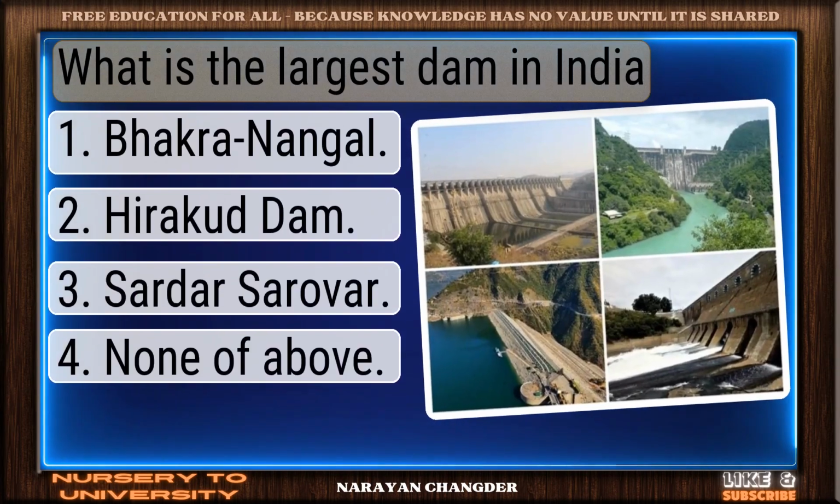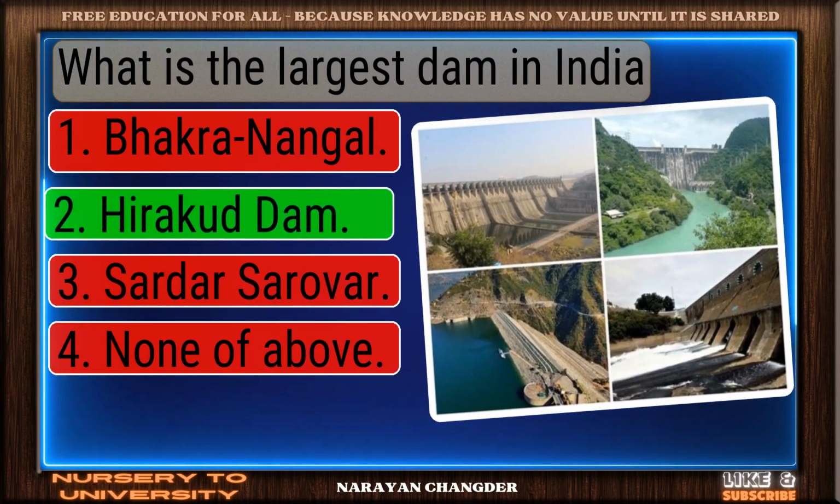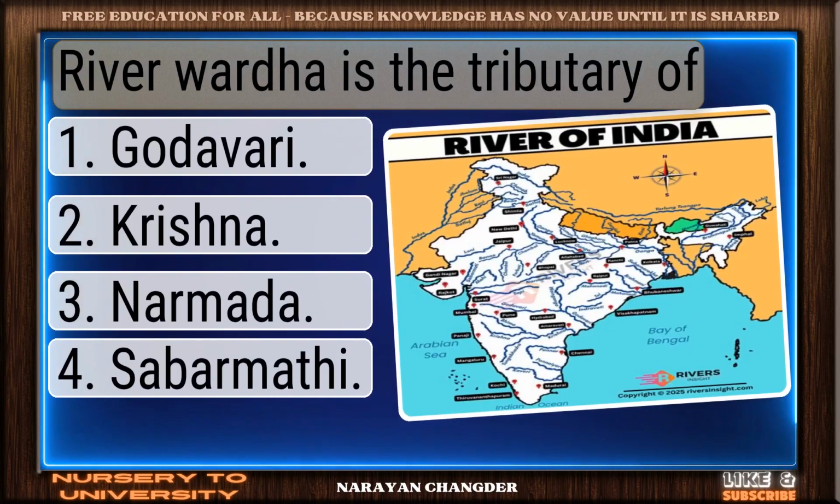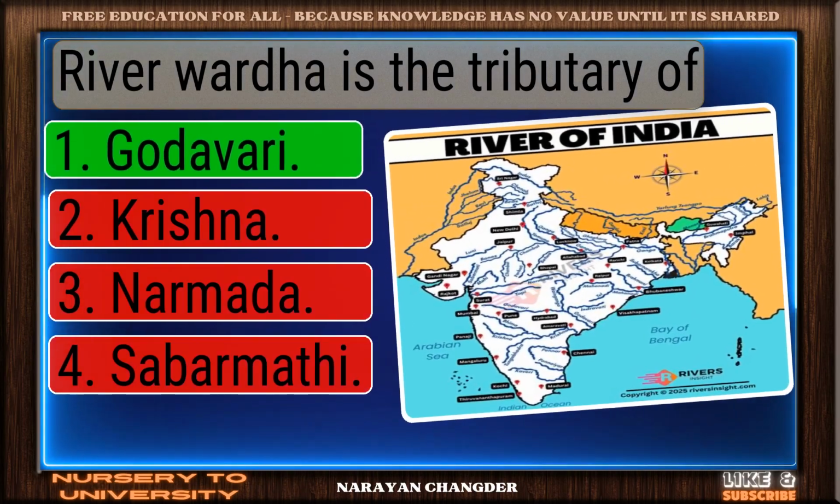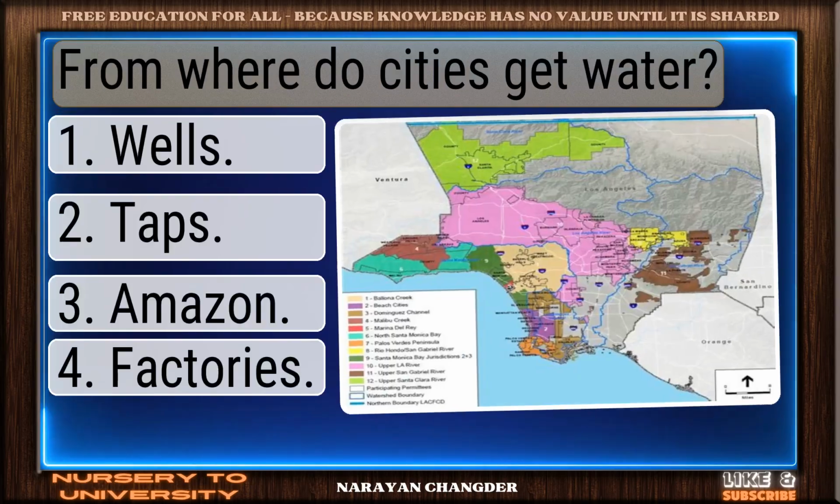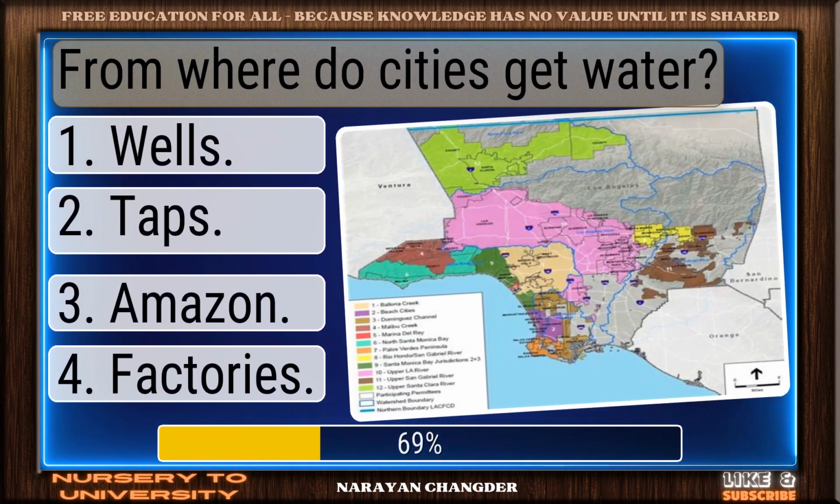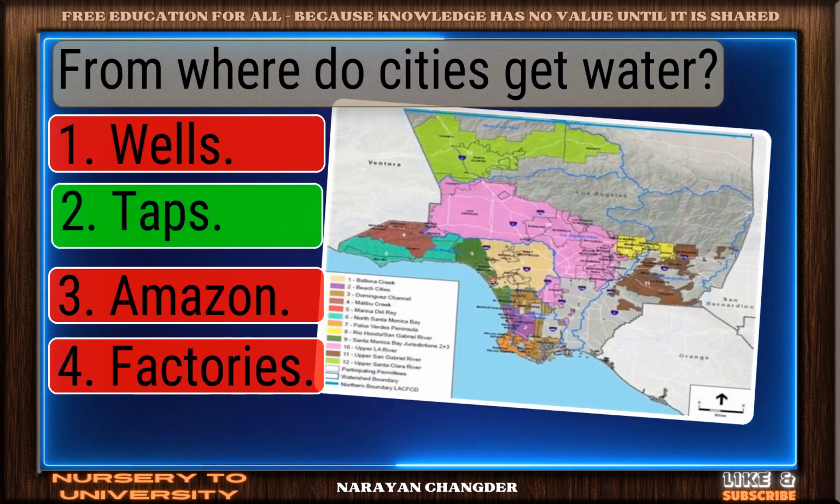What is the largest dam in India? On track. Hirakud Dam is the correct answer. River Wardha is the tributary of? Bravo! Godavari is the answer. From where do cities get water? You got it. Your choice taps is right.